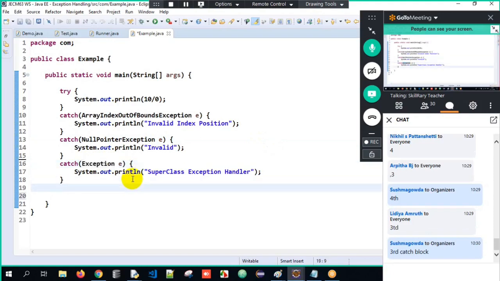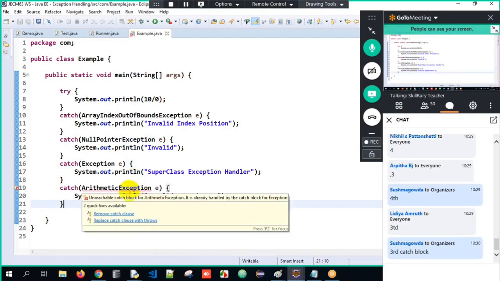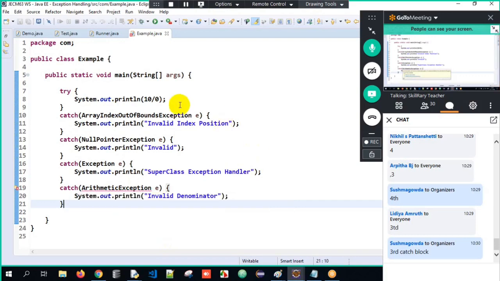Clear? But now what if I have it this way here? Why is it giving an error here? If I just hover on it, see, unreachable catch block for arithmetic exception; it is already handled by catch block for exception. They have told it in normal English here. So when I write 10 divided by 0 here, we will get an arithmetic exception.